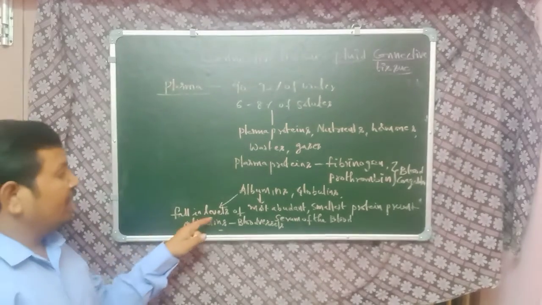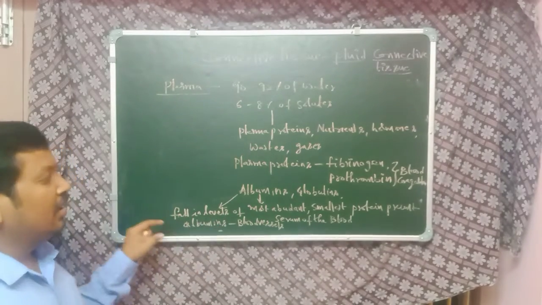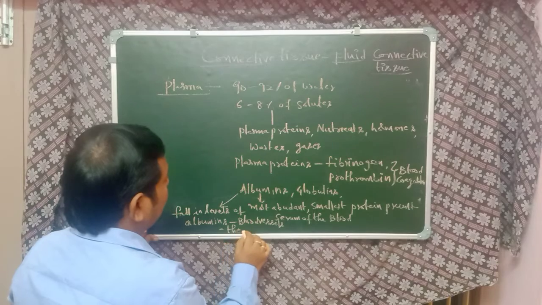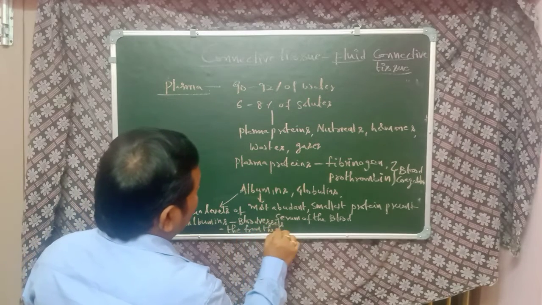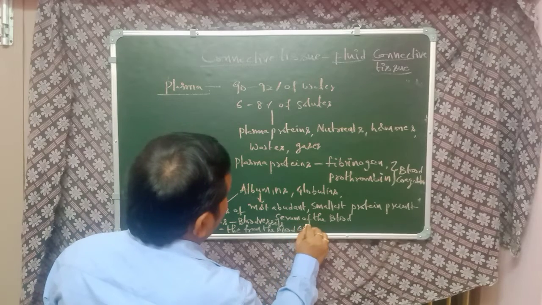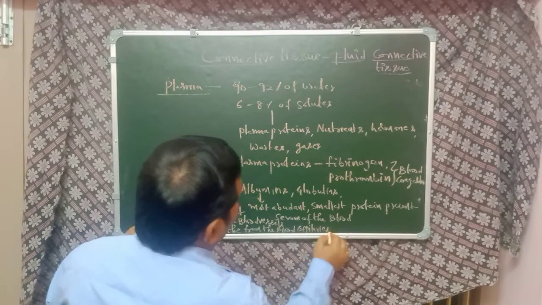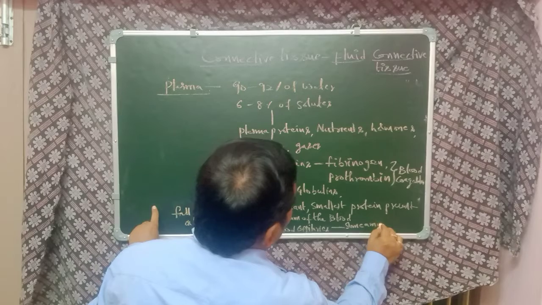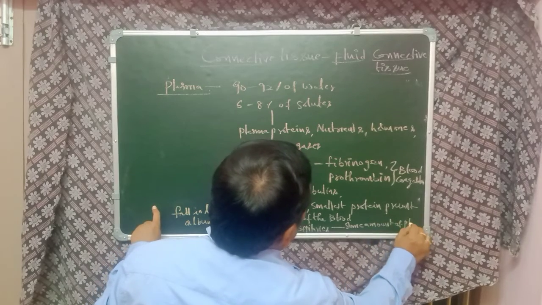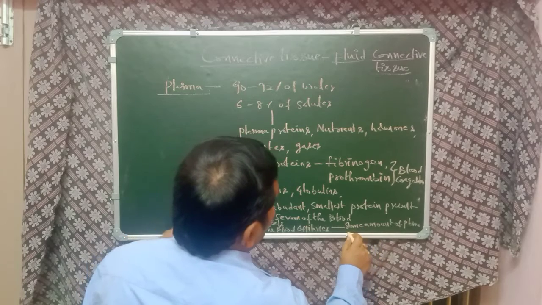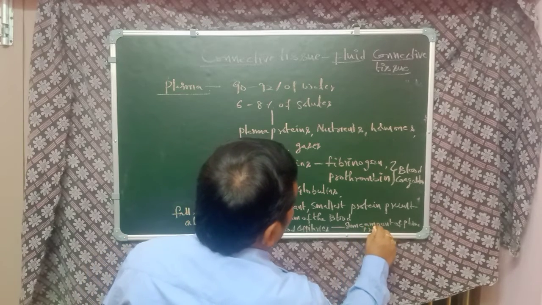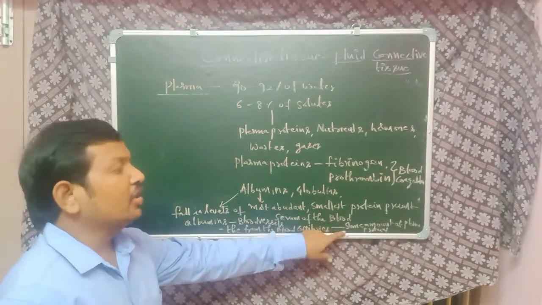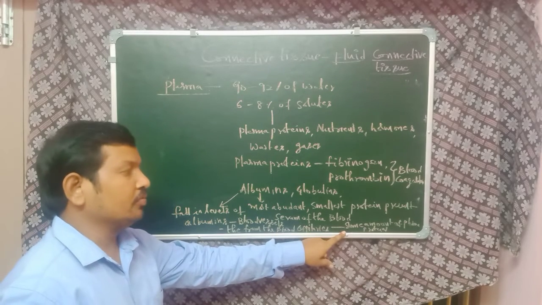there is a fall in the levels of albumins in blood vessels that leads to some amount of plasma and proteins coming out from the blood capillaries, and they also reach the intercellular spaces of the tissue.